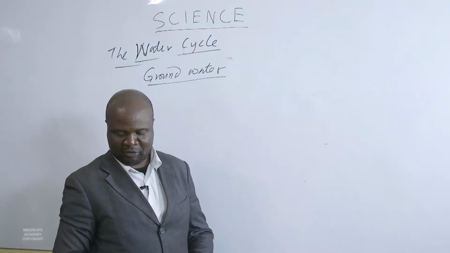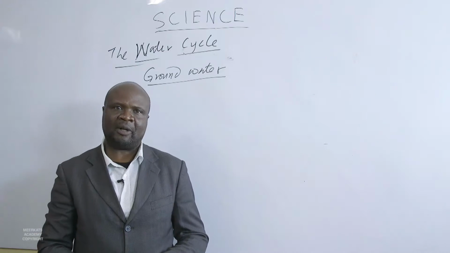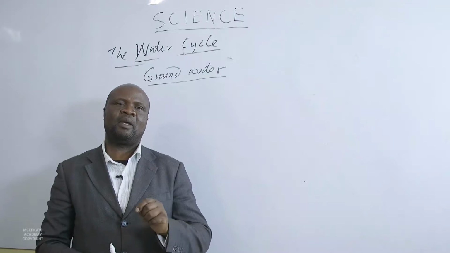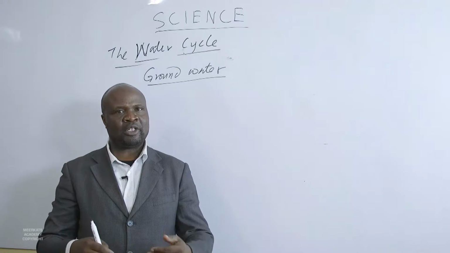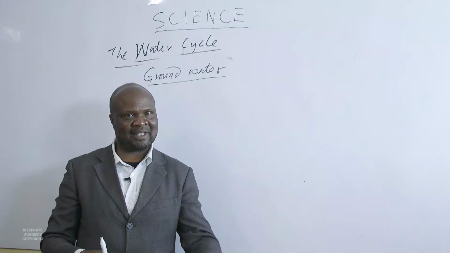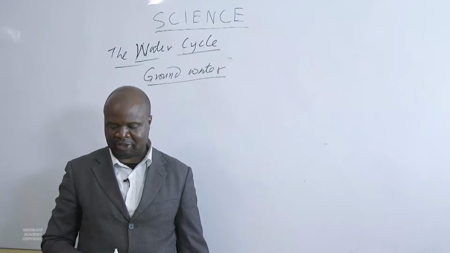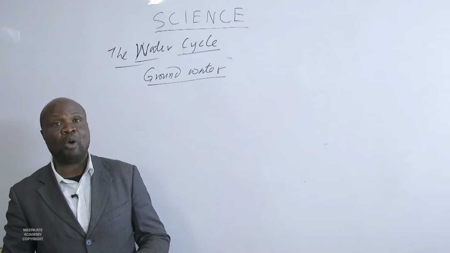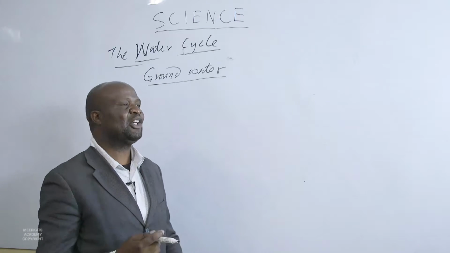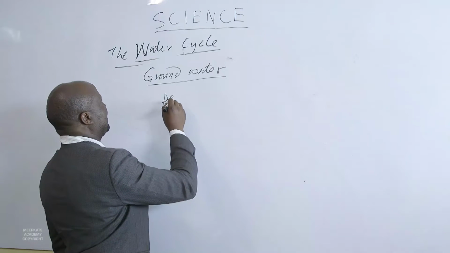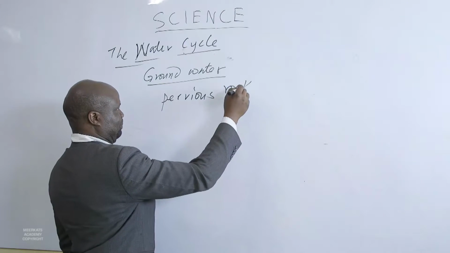Now, on groundwater, what is groundwater? Groundwater is water that exists underground, water that exists under the surface of the earth. So groundwater is water that exists underground. Most of the groundwater is trapped in pervious rock.